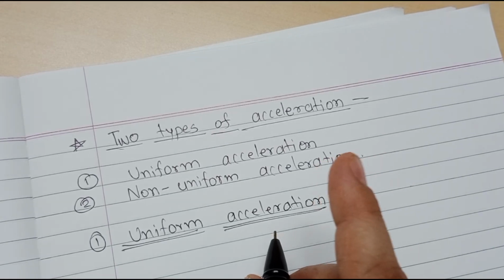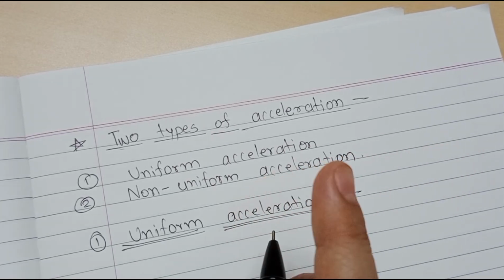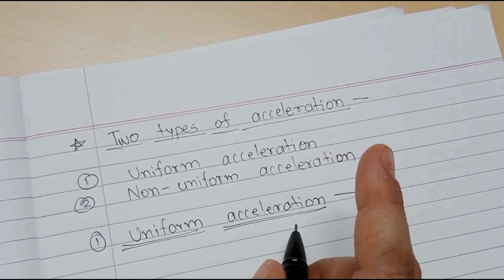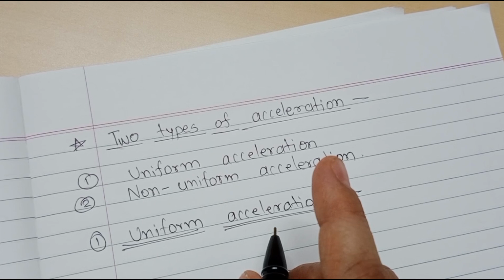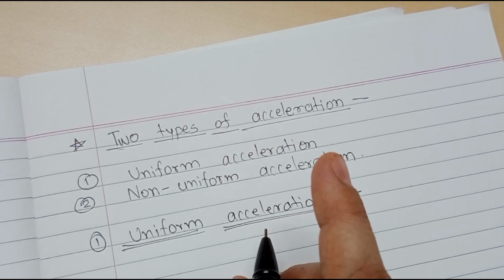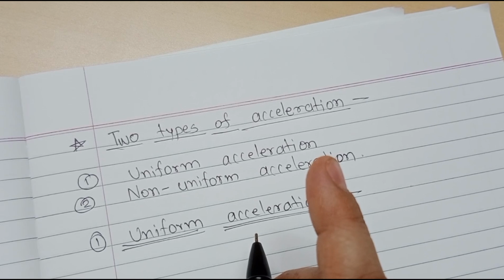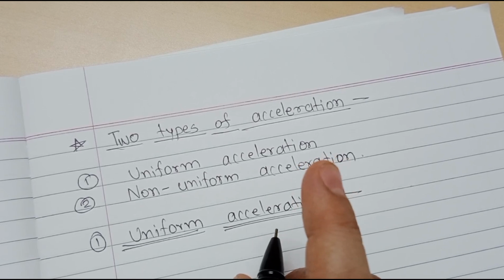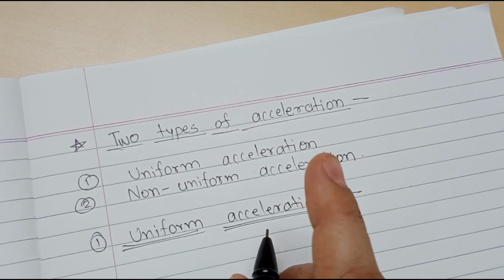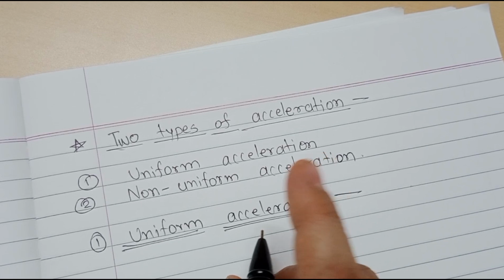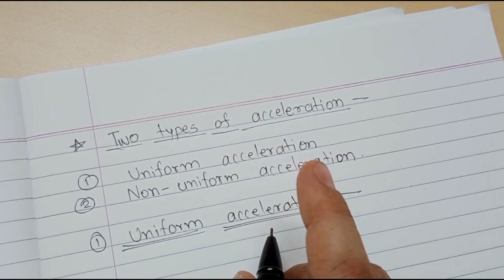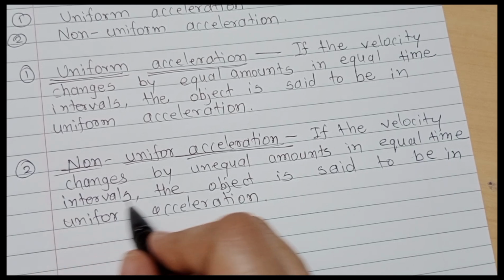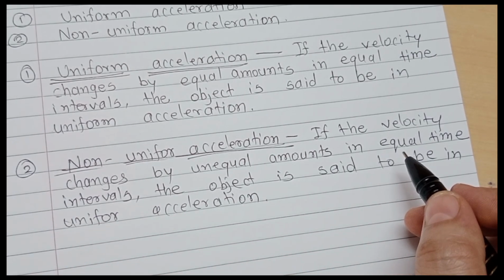And what is non-uniform acceleration? If the velocity changes by unequal amounts in equal time intervals, it is non-uniform acceleration.